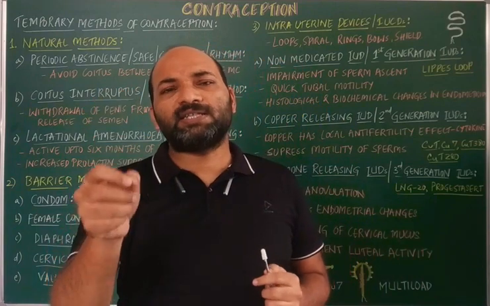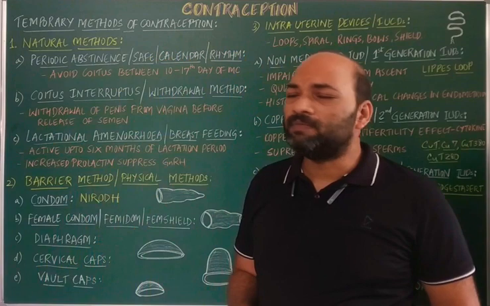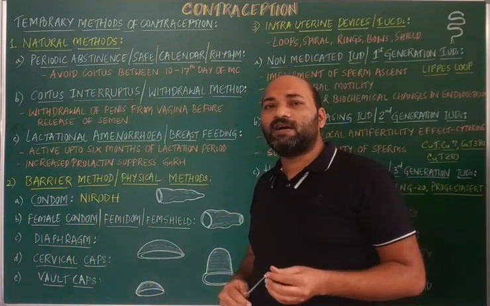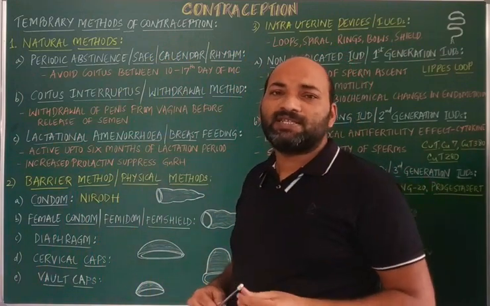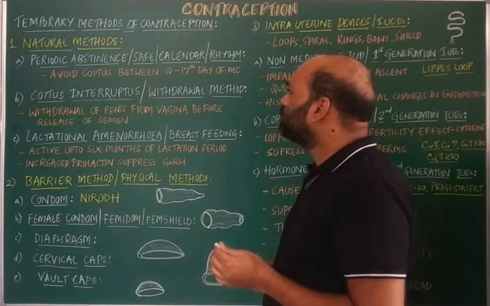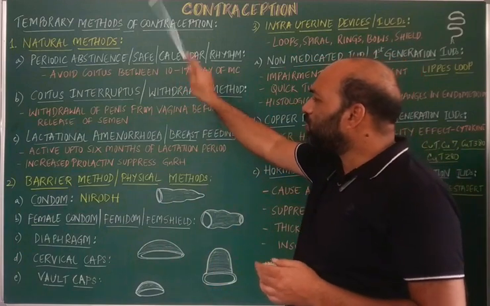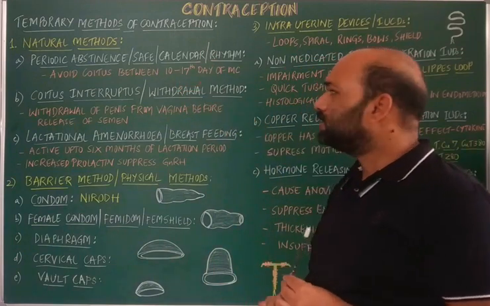So by chance, if that secondary oocyte comes in contact with the sperm, then there is a possibility of pregnancy, because fertilization occurs. To avoid that, how can this periodic abstinence be done?